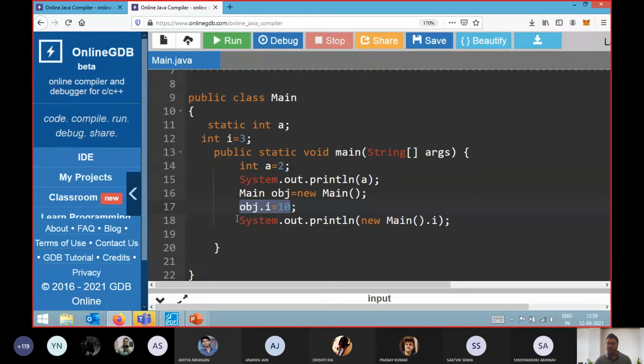So you will get the value 10 over there. Now after that, you write this statement, System.out.println, but here you are writing new main().i. I told you how this statement gets executed: it will first create a different object.